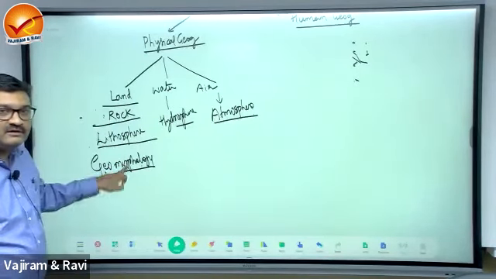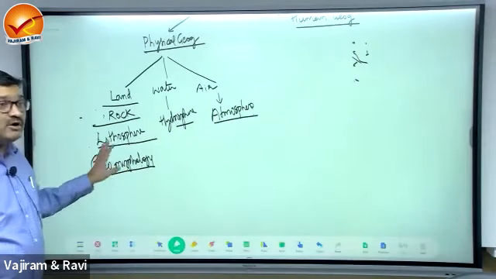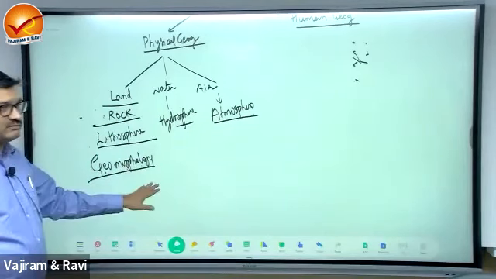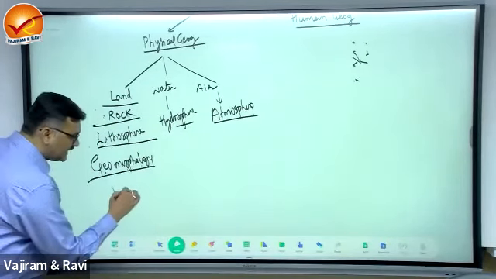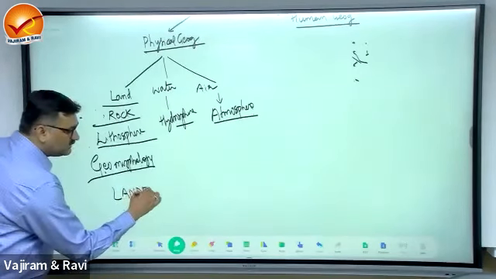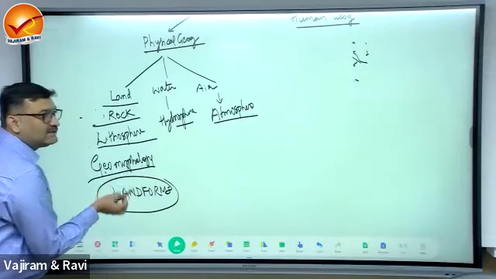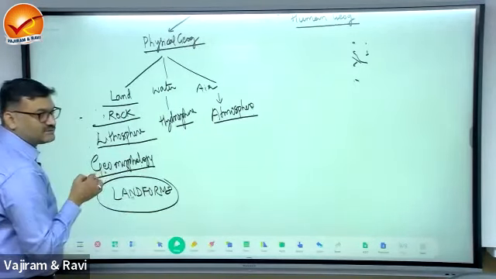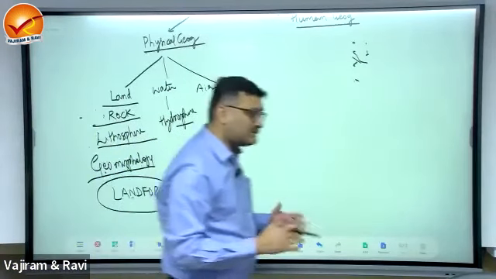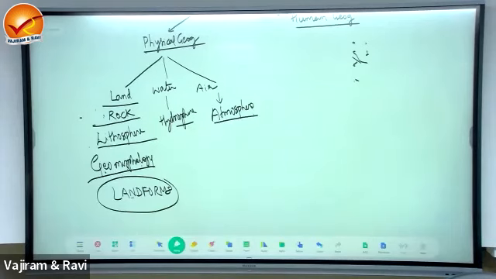Structure made up of what? Rocks. So geomorpho. What are these features made up of rocks known as? These are known as landforms. So what is geomorphology? Geomorphology is a scientific study of landforms. The study of landform is geomorphology.